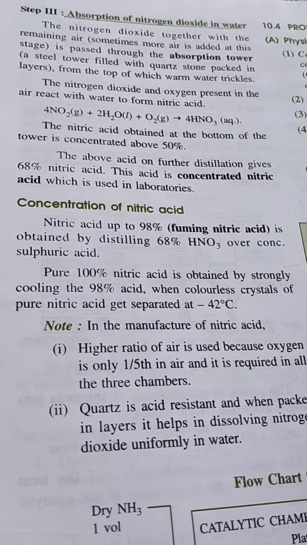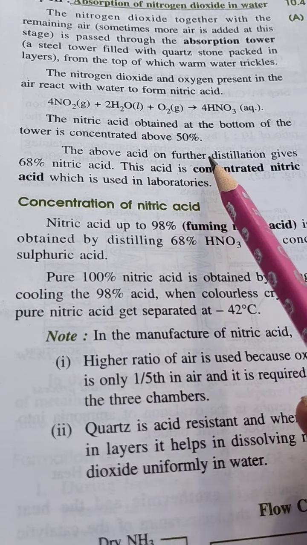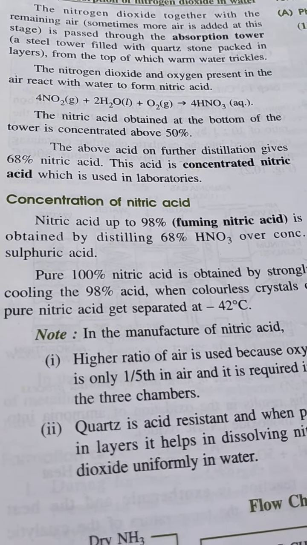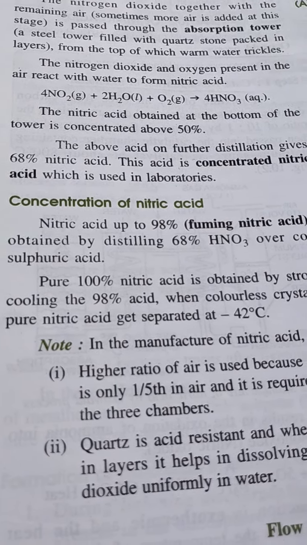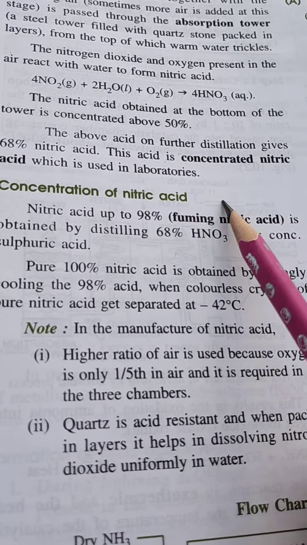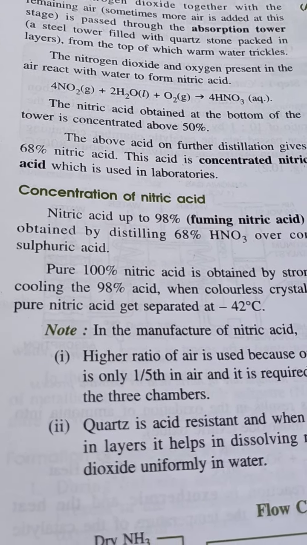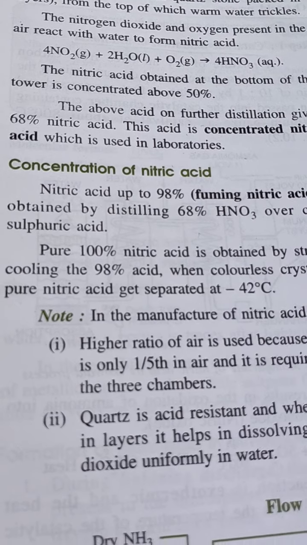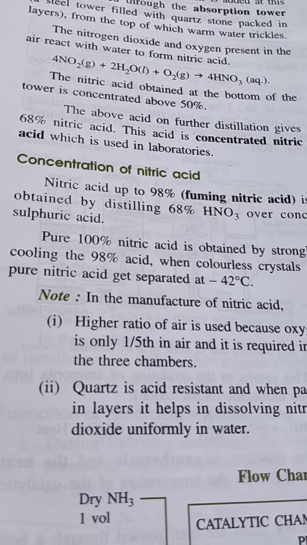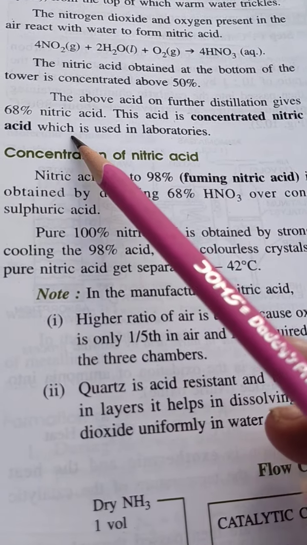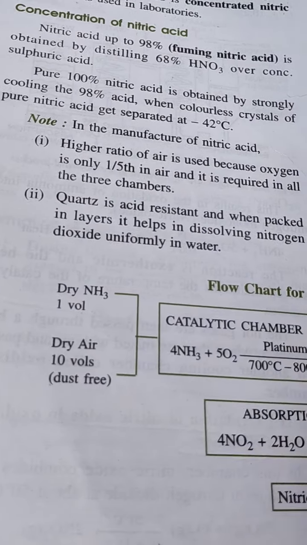Now, the nitric acid obtained at the bottom of the tower is concentrated to about 50%. Oh sorry, 50%, meaning the concentration of that nitric acid will be only 50%. Means the nitric acid that is being collected is only 50% concentrated. We can raise this concentration by distillation to 68%. This 68% nitric acid is used in a lab.